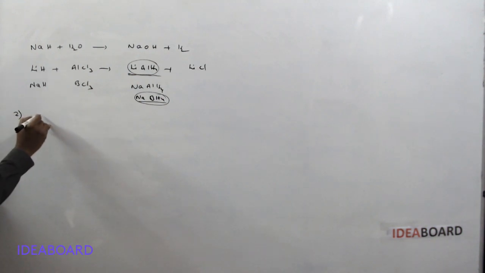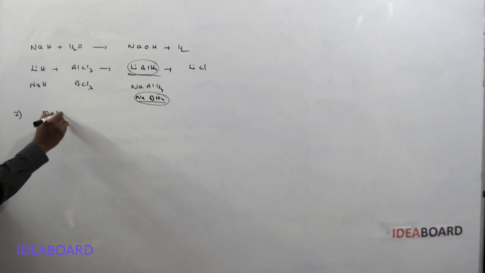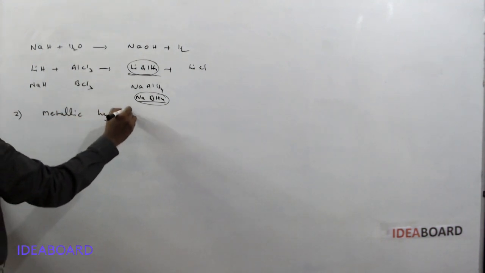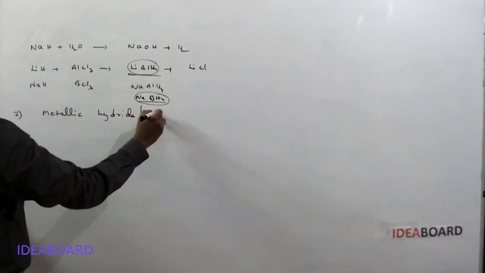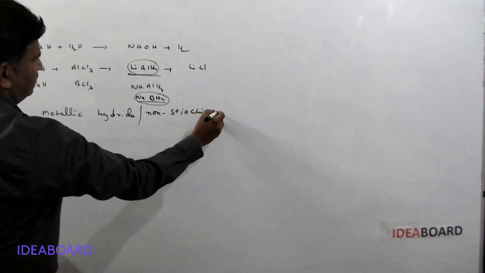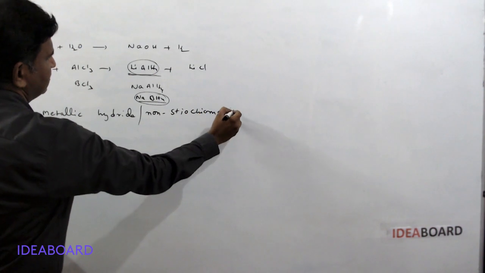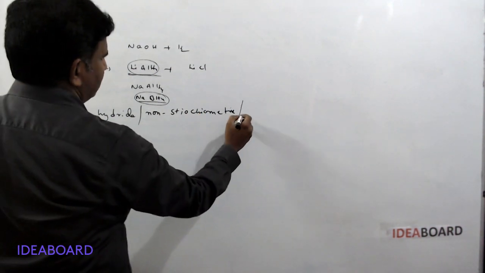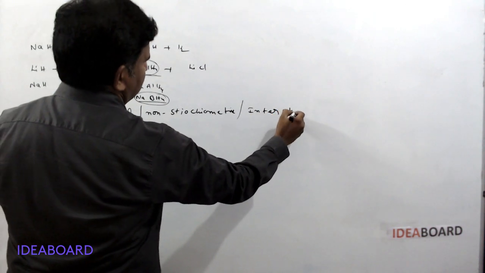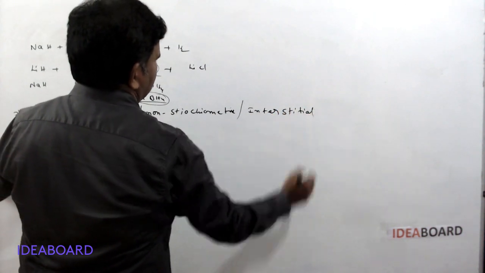The second type of hydrides are metallic hydrides. These are also called non-stoichiometric hydrides, or interstitial hydrides.